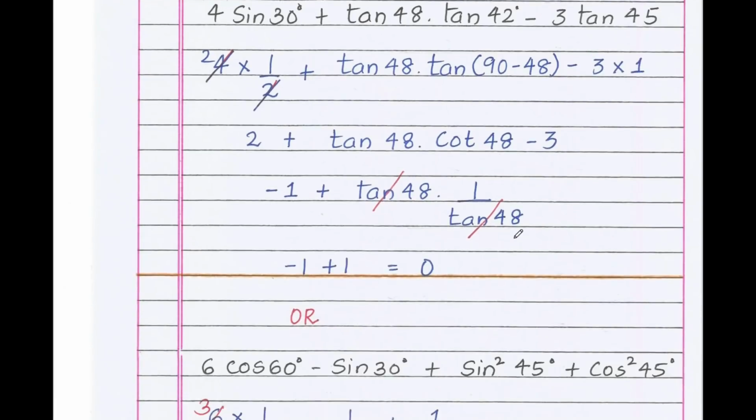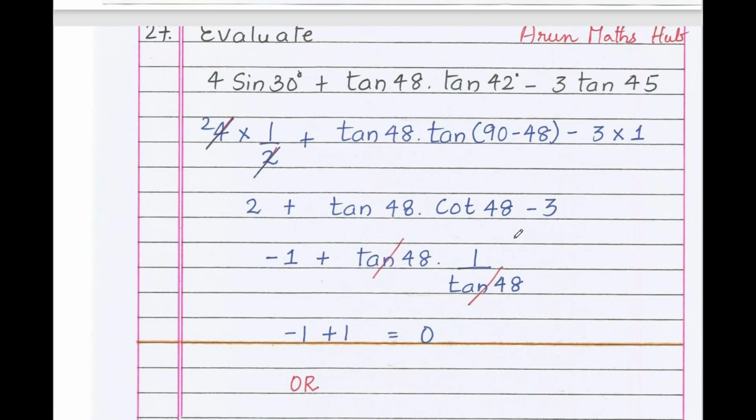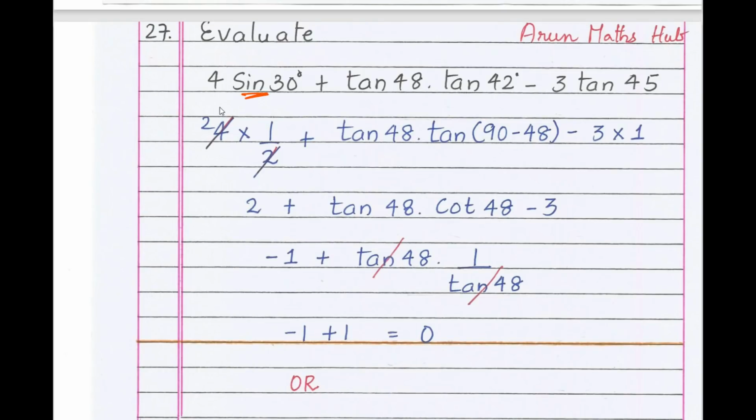Now moving to question number 27. Evaluate: 4 sine 60 degrees plus tan 48 degrees into tan 42 degrees minus 3 tan 45 degrees. What is the value of sine 30 degrees? Write 4 as it is. Next, sine 30 is 1 by 2, plus tan 48 as it is. Convert tan.